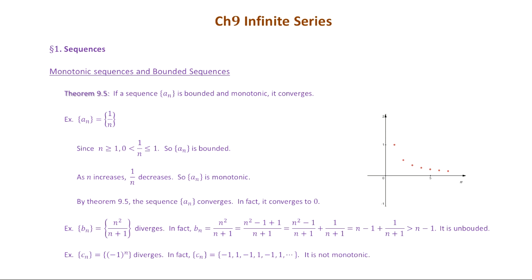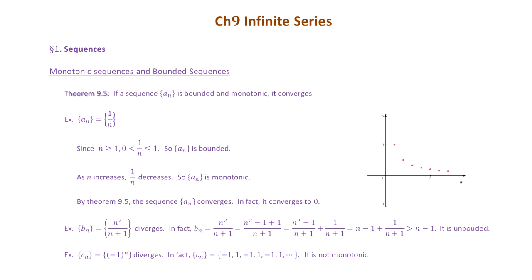So from theorem 9.5, the sequence converges. Okay. And you can actually see the sequence converges to 0. 1 over n has a limit of 0 as n approaches infinity. So that means it converges to 0.